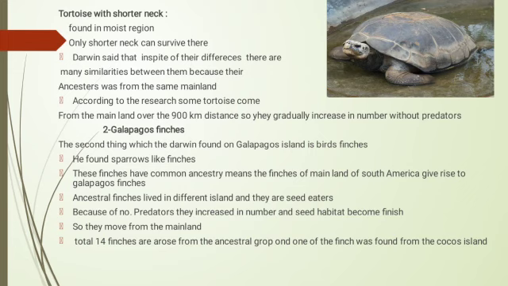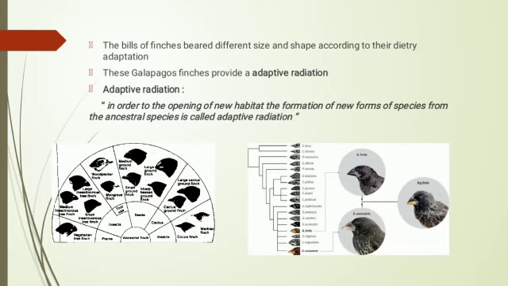The bills of these finches bear different sizes and shapes according to their dietary adaptation. The Galapagos finches provide an example of adaptive radiation. What is adaptive radiation? It is the formation of new forms of species from their ancestor species, in order to occupy the opening of a new habitat.